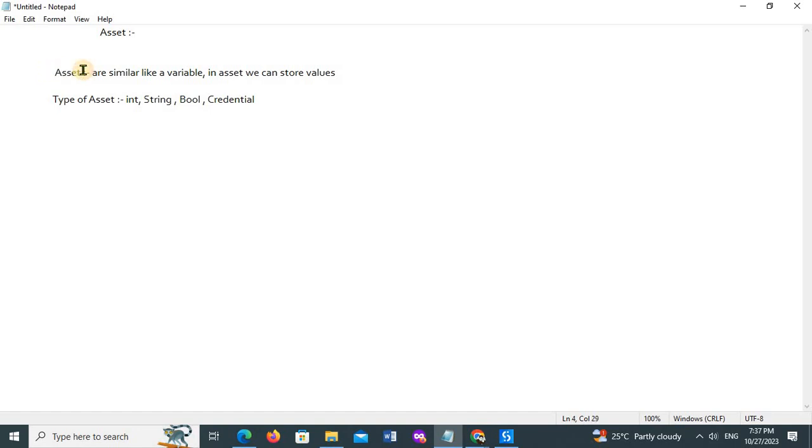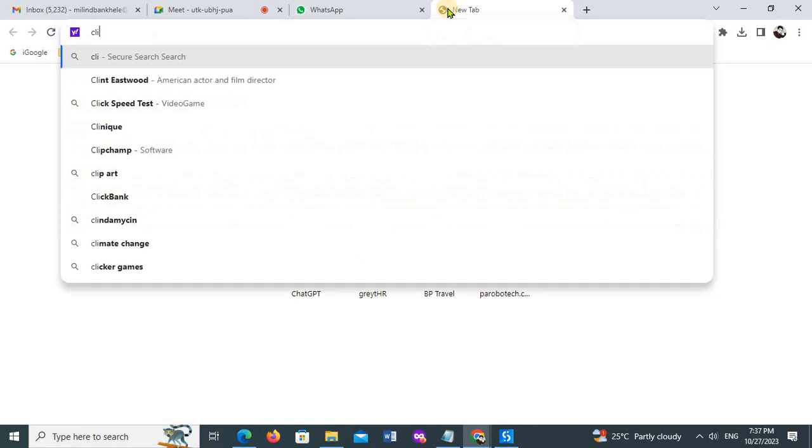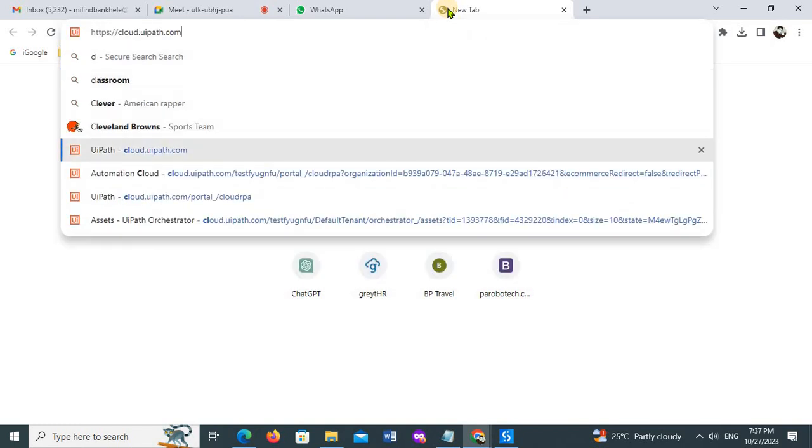So what is the basic definition of the assets? It's similar to a variable. Here we can store some values in the assets. Where exactly can we create the asset, and where can we access the assets? On the orchestrator. Now this is my orchestrator. When we download UiPath Studio, we have downloaded that software from the orchestrator.